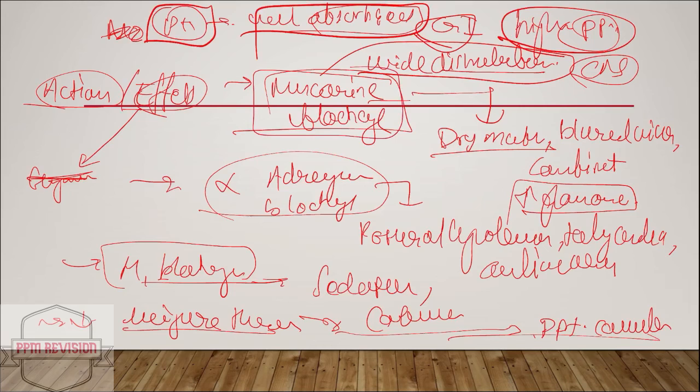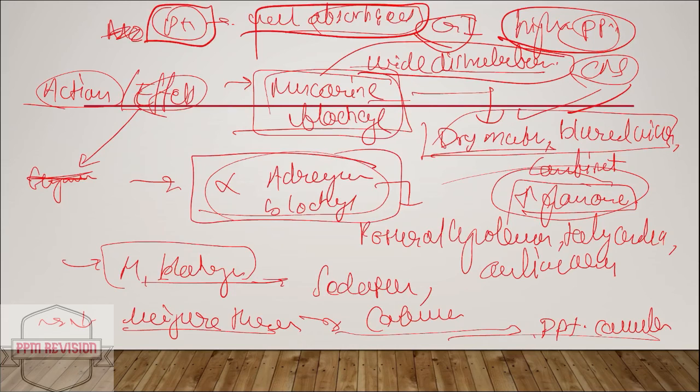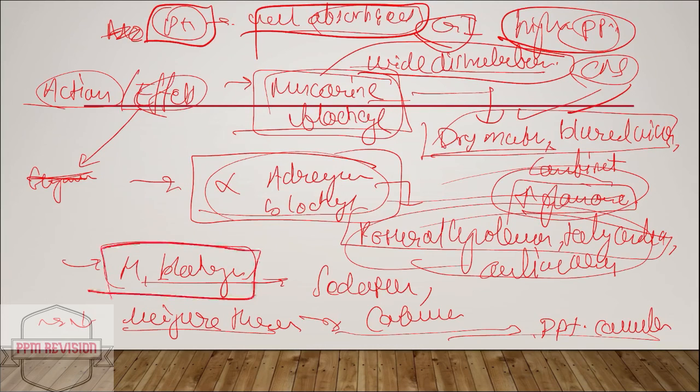Now looking at the actions, that is muscarinic blockade, it results in dry mouth, blurred vision, and can precipitate glaucoma. And looking at alpha adrenergic blockade, it can result in postural hypotension, tachycardia, and cardiac arrhythmias. Now looking at H1 blockade, it results in sedation and convulsions, and it also lowers the seizure threshold and precipitates convulsions. Okay, this is done.